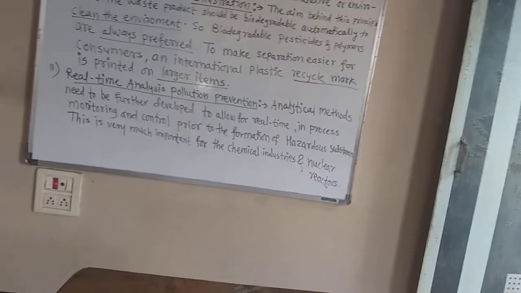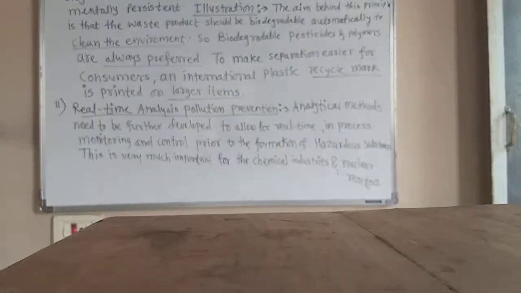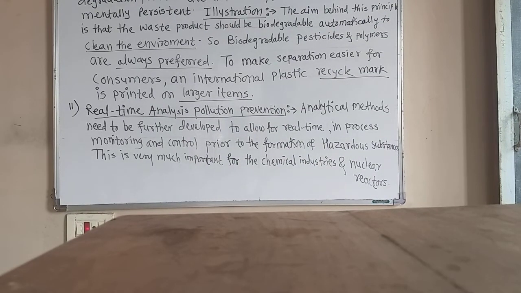Now let us learn the 11th principle of green chemistry. This is the number 11 principle of green chemistry here on the blackboard. That is real time analysis for pollution prevention. Analytical methods need to be further developed to allow for real time in-process monitoring and control prior to the formation of hazardous substances.